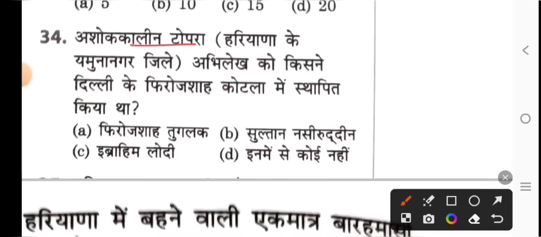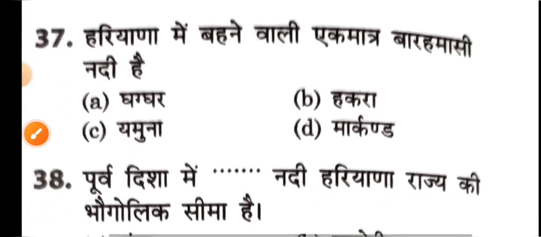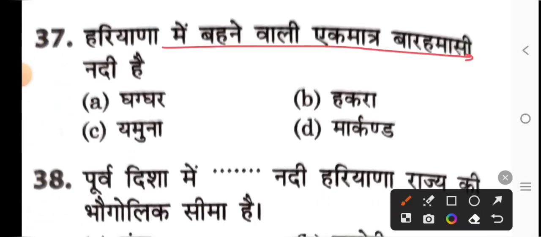Next, who established the Ashoka inscription of Topra, Yamunanagar district, Haryana, in Firoz Shah Kotla in Delhi? Option A, Firoz Shah Tughlaq. The only perennial river flowing in Haryana is option C, Yamuna River.